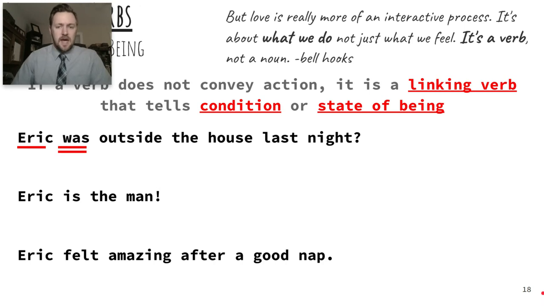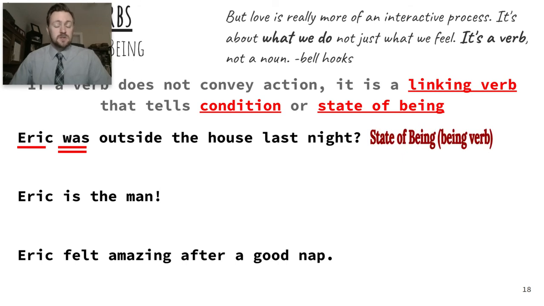It does not convey action. And so this is a linking verb. And this one is telling us state of being. It's just a being verb. It's one of those: am, is, are, was, were, be, being, been.